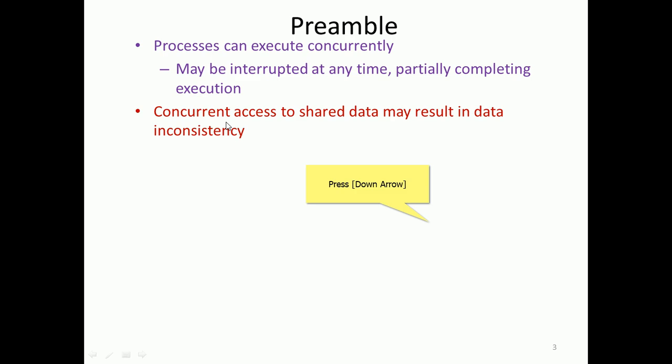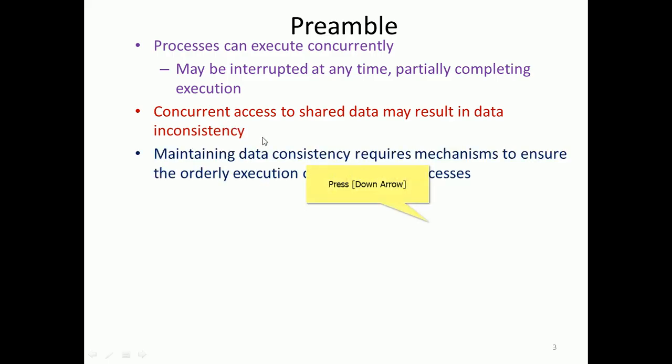Due to concurrent access, the data is going to end up with wrong results, right, wrong results. Shared variables are very valuable variables, right. Those are the global variables, right. Due to concurrent or simultaneous access, this is going to end up with inconsistency. So to keep the data consistent, we need to achieve synchronization, right. Maintaining data consistency requires a mechanism to ensure that. So that mechanism we need to ensure.